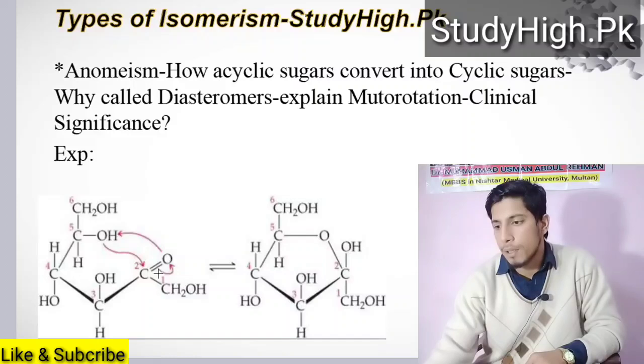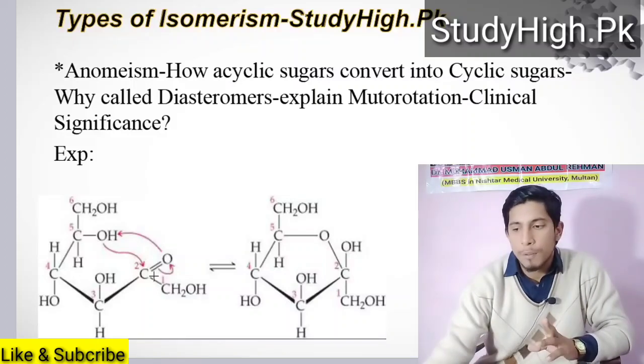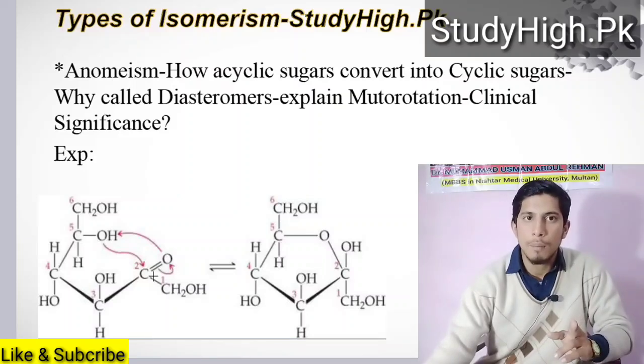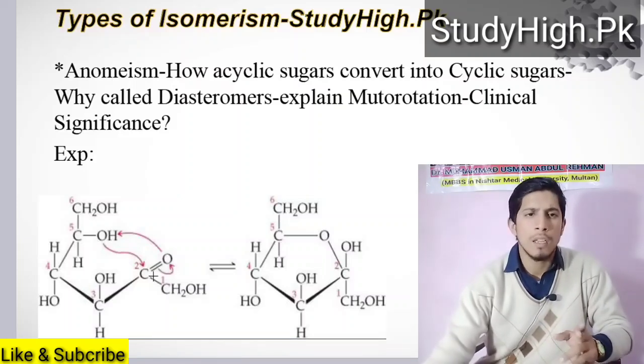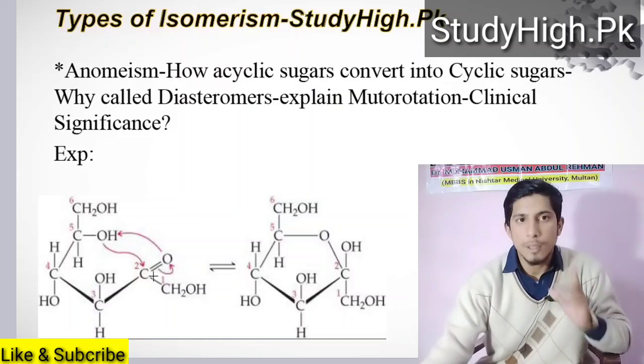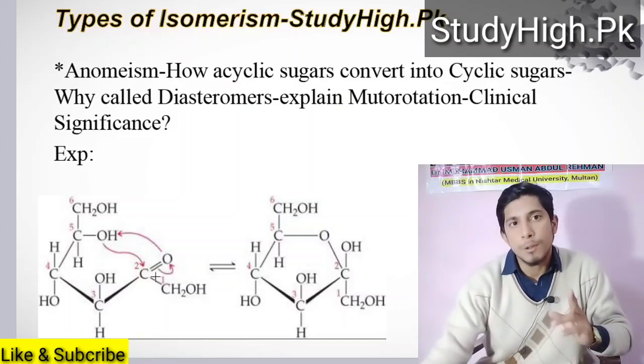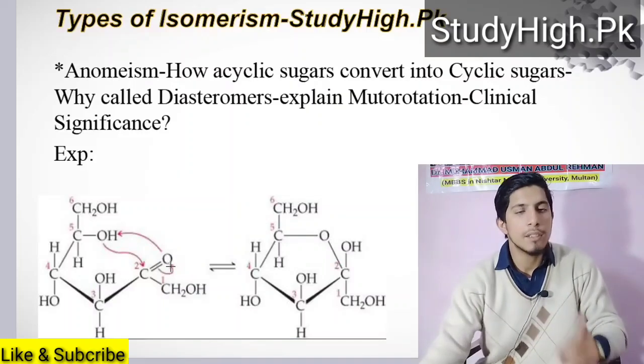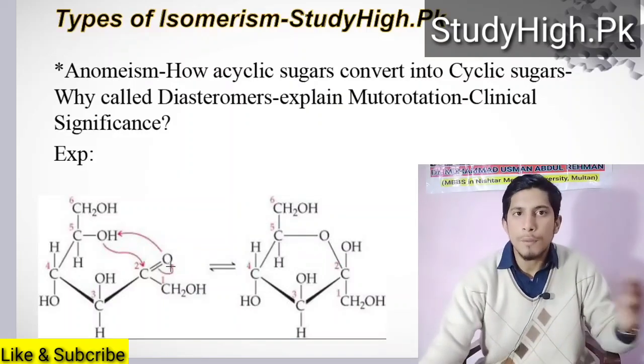So what will happen? As you know, the carbonyl carbon is a symmetrical carbon. In acyclic form, the carbonyl carbon of glucose and fructose is symmetrical because its two bonds are bound to one atom. An asymmetrical carbon is one which is connected to four different groups.